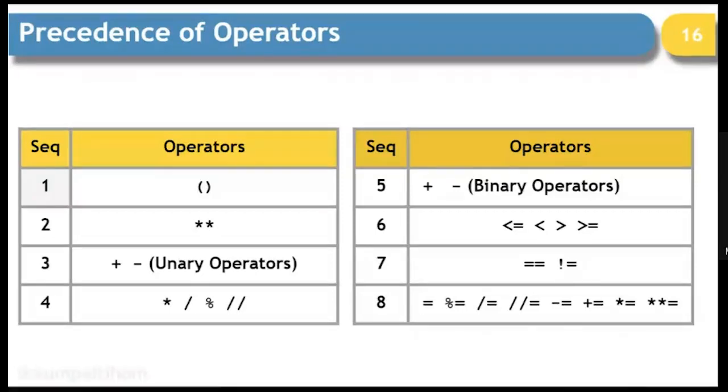As far as assignment operators are concerned, they are given the last preference, and all these come under assignment operation. Single equal to is used to assign the L value with the R value, and in the same manner, the remaining assignment operators perform the required operation on the same variable with another variable.